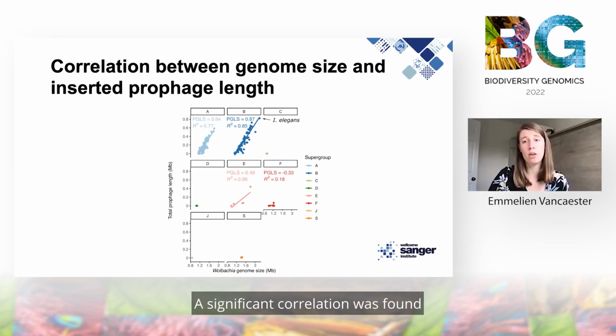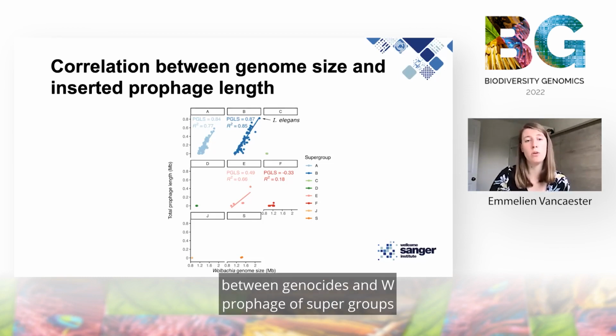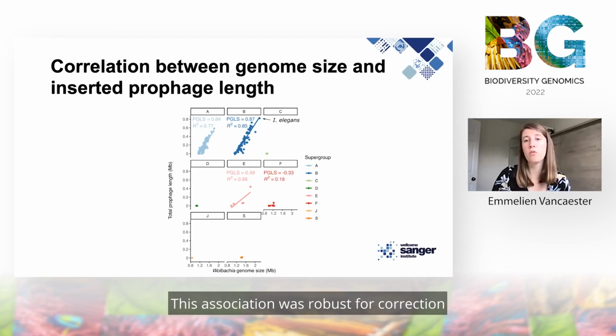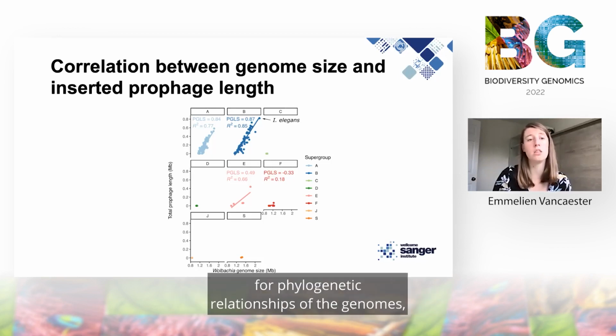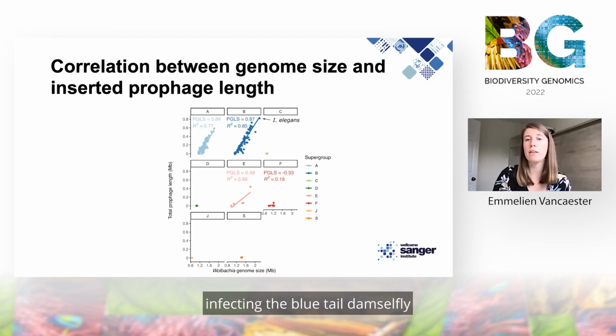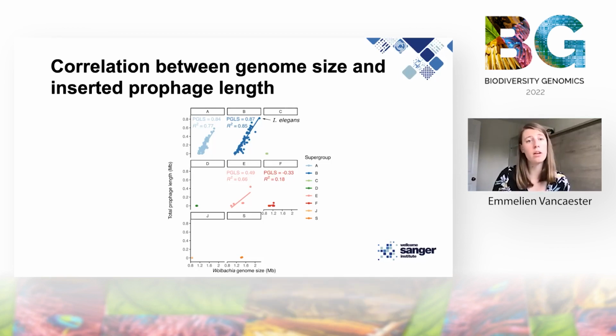A significant correlation was found between genome size and WO prophage span in supergroups A and B. This association was robust for correction for phylogenetic relationships of the genomes. The largest circular genome assembled to date, which was generated in this study, a Wolbachia infecting the blue-tailed damselfly Ischnura elegans, also had the largest prophage span.